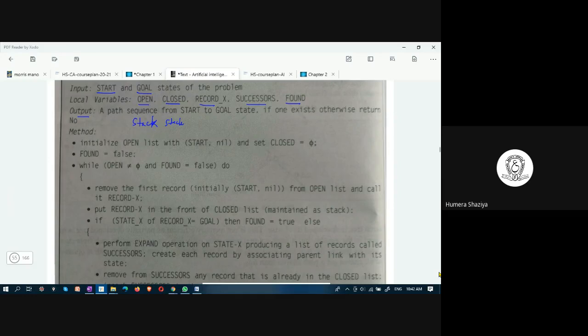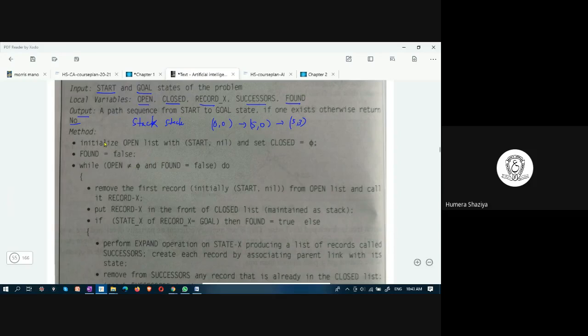Path sequence means how it would be? It would be like this: 0, 0, 5, 0, 5, 3. This is the path sequence which is leading to the goal state. If there is a goal state, if it exists, then it generates the path sequence. Otherwise, our algorithm returns no.